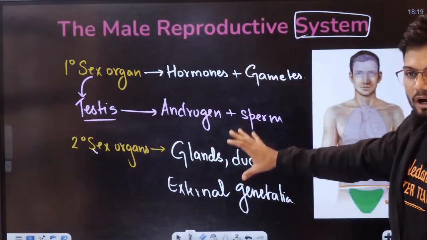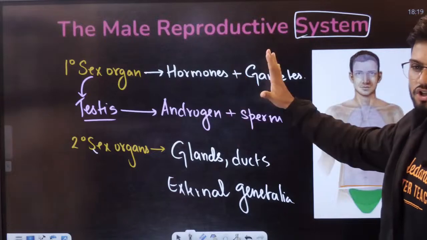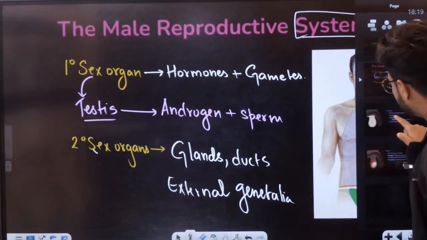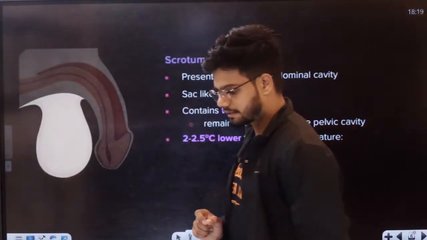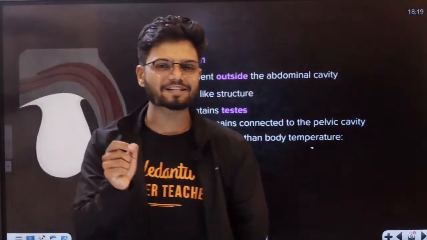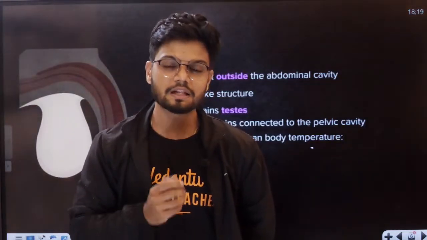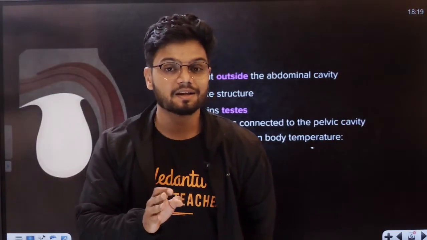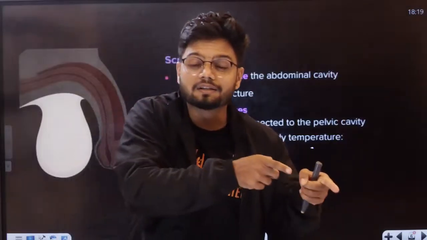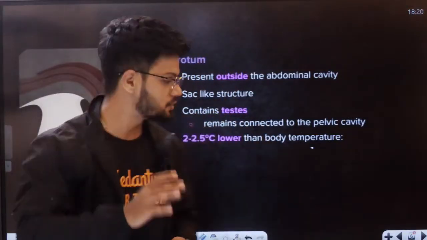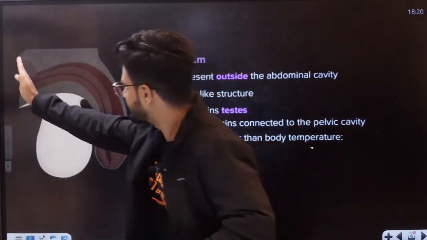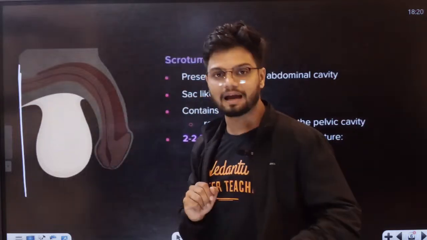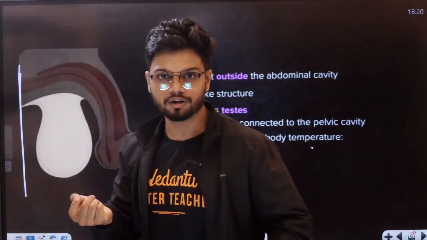Okay, students. So any doubt till now, students, in this basic information? Any doubt, anyone? Okay. Now one more question arises, right? The location of the primary sex organ called the testis. As a matter of fact, students, the testis is actually outside the abdominal cavity. See this. If this is the abdominal cavity right here, the testis is located outside the abdominal cavity in a pouch-like structure called the scrotum.